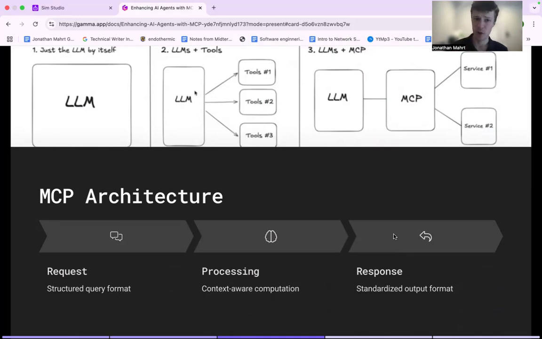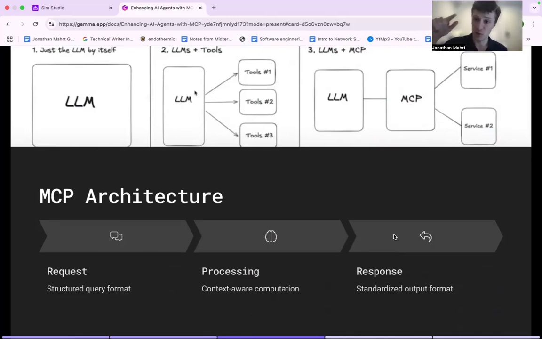And then you have the next step where you use a large language model with MCP protocol architecture to enhance your system. You would, for example, ask your large language model a question. You would direct it towards MCP to see what services we need. Ask service number one for this specific action. Service number one will come back with this action. MCP would process it. It would potentially ask service two for something else based on what we got from service one.